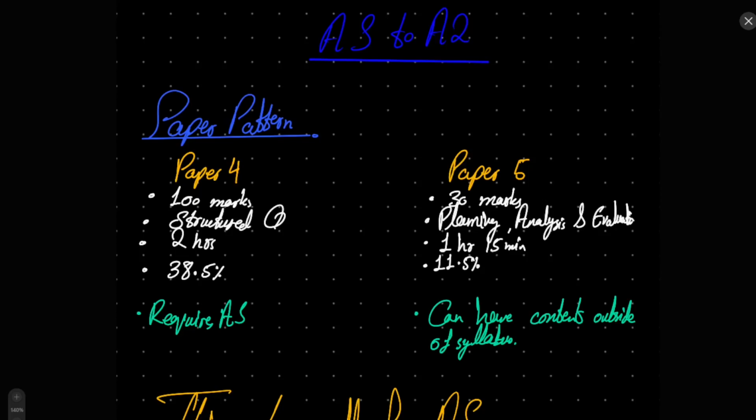So paper 4 is 100 marks. It is structured questions similar to P2, and it is 2 hours long and has the majority of the weightage for your entire paper, about 38.5%.